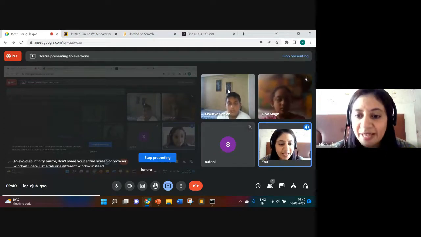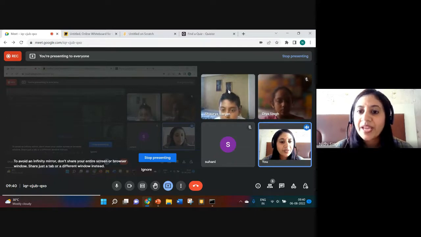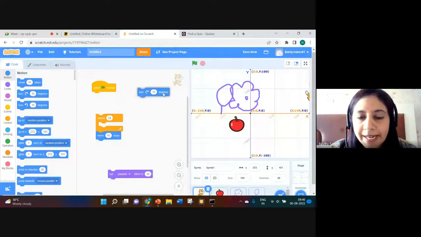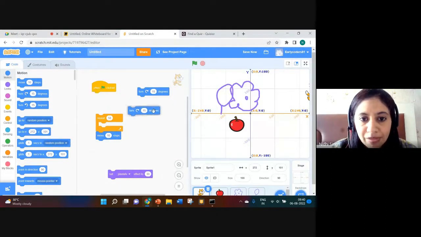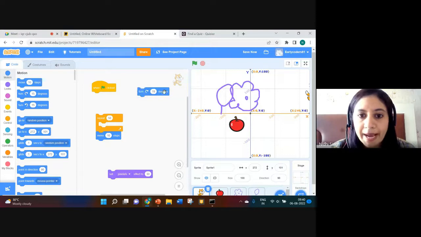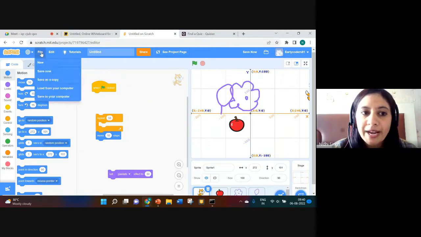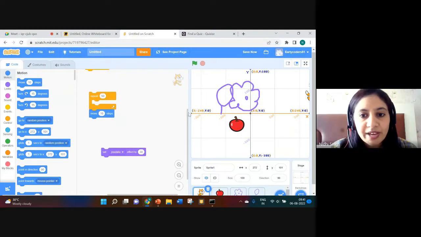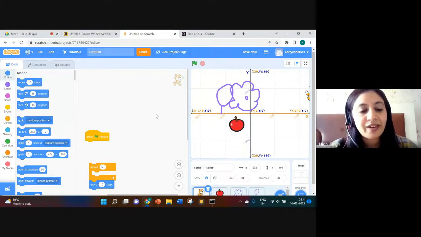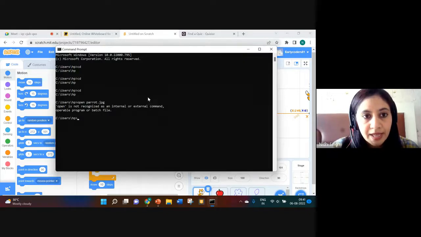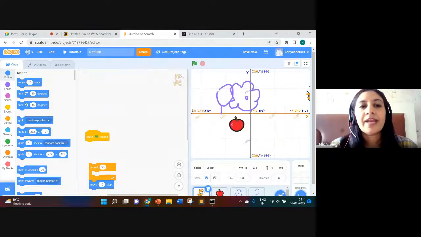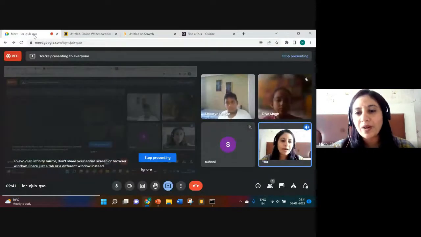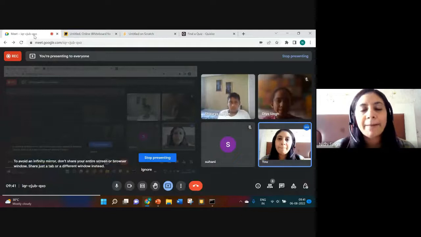So Scratch has which kind of user interface? Graphical user interface. Here we don't need to write any command. We can simply drag blocks here. If not required, we can put them back. We can click on file, we can click on edit, we can create, we can share our project. So this is the difference between command prompt and GUI.